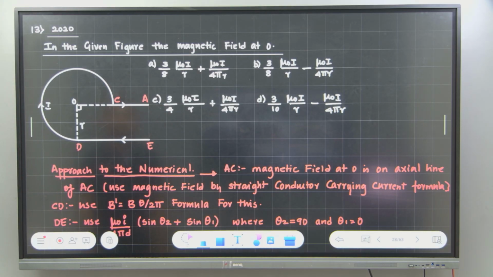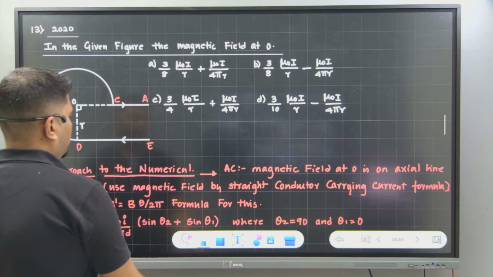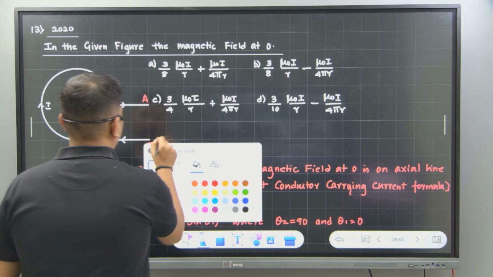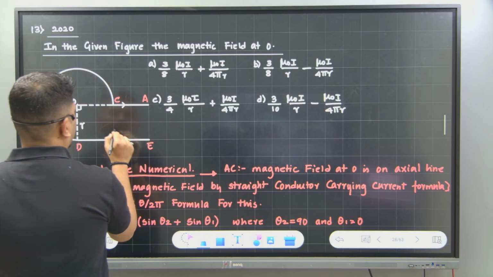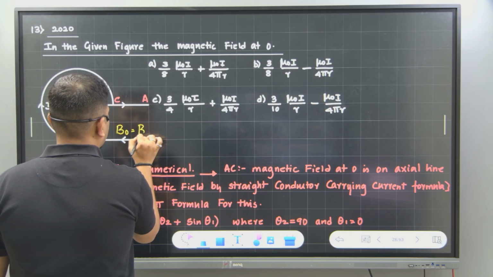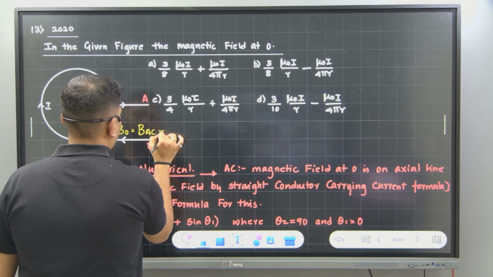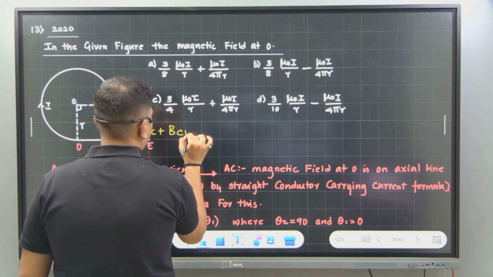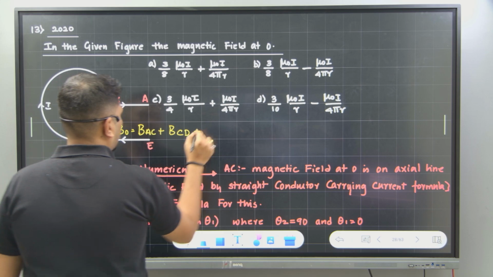Okay, now can you do this? This is the same type. Here what we have to do? Net magnetic field at O is equal to magnetic field generated by AC plus magnetic field generated by arc CD plus magnetic field generated by DE.